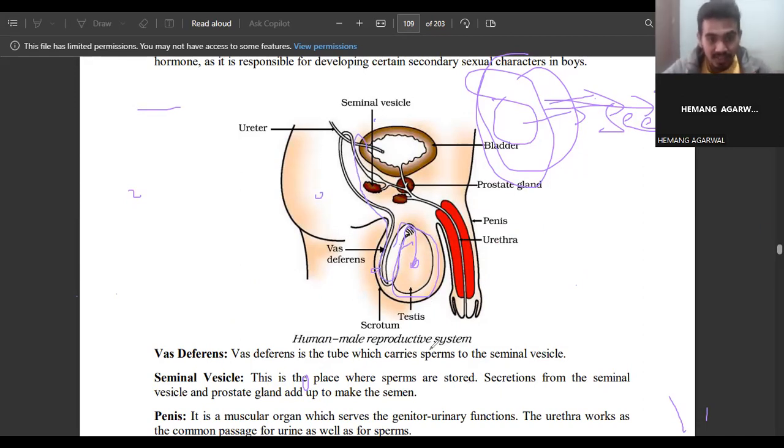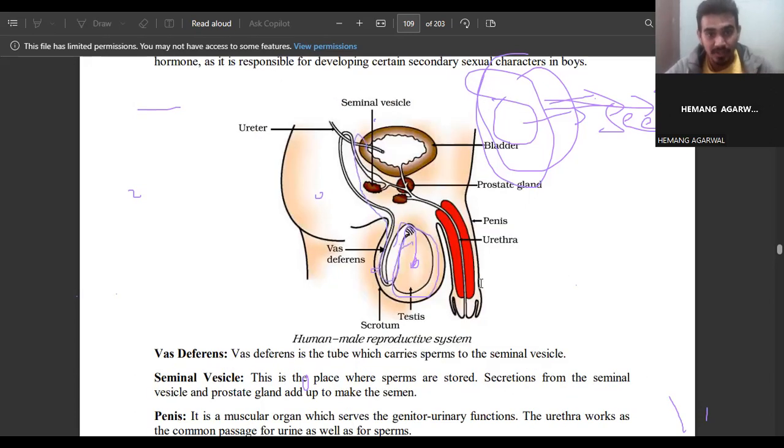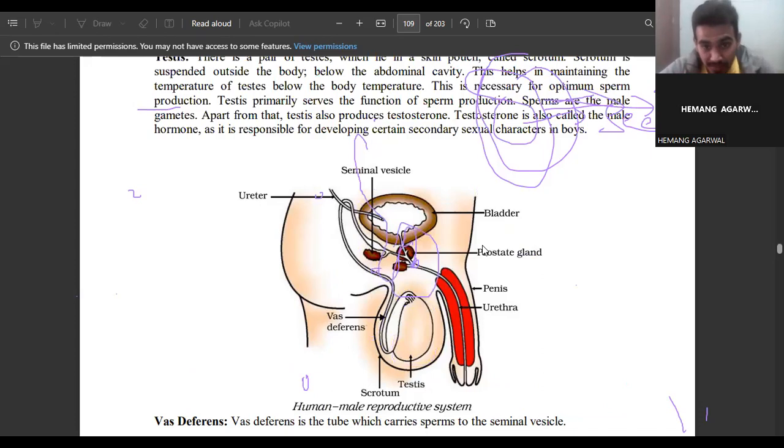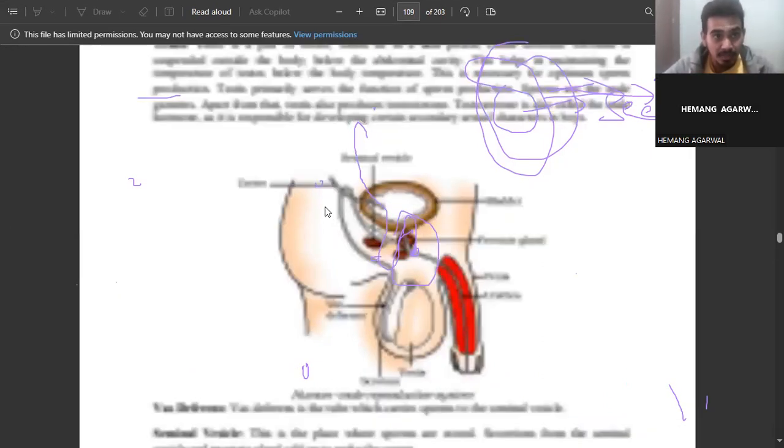What is the seminal vesicle? This is the place where sperms are stored. Secretions from the seminal vesicle and prostate gland add up to make the semen. See, this is the prostate gland. So what is the use of the prostate gland? It is not simply given; there is a lot.